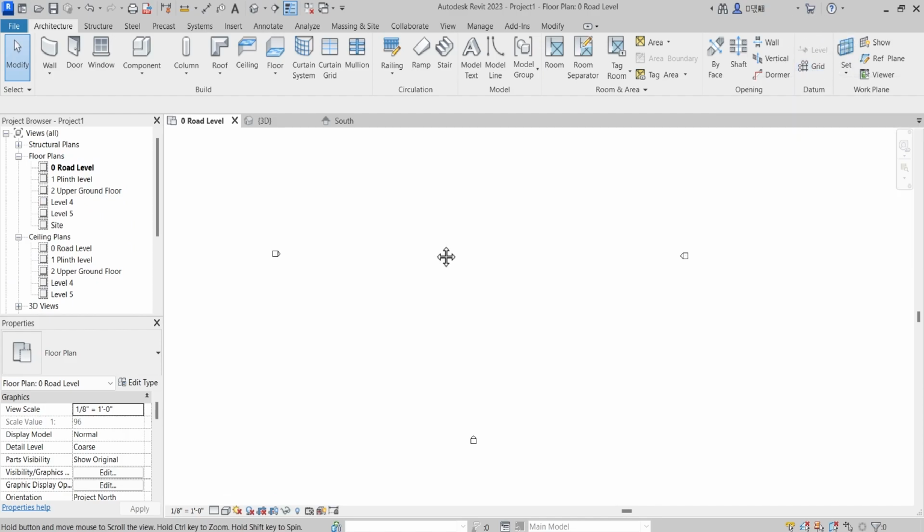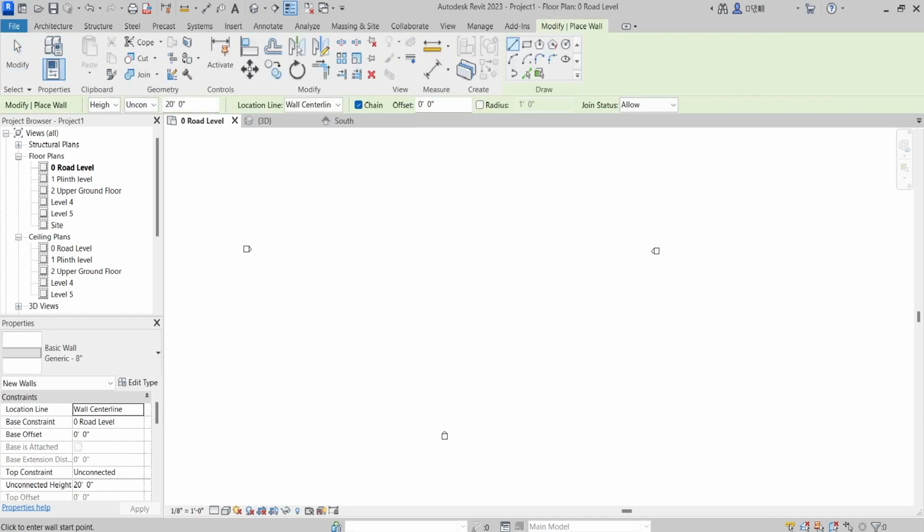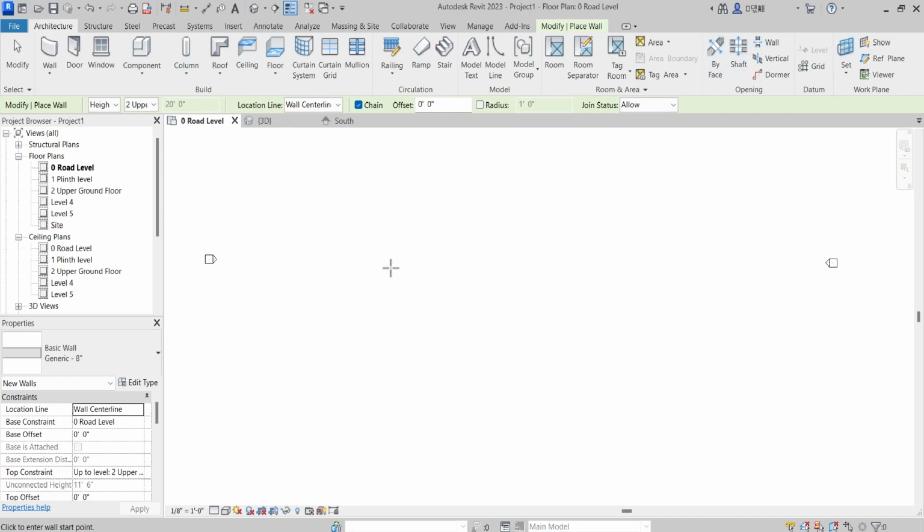But before that, I would like to draw a couple of walls. Don't worry, the topic of walls will be covered in detail when the time comes. Right now I just want to show you the function of this particular command, grid, and for that I need a few walls.